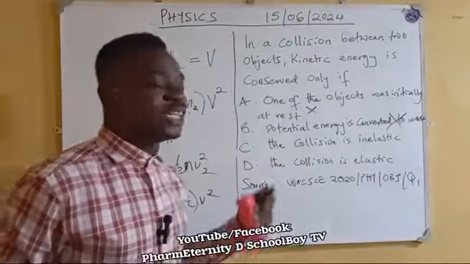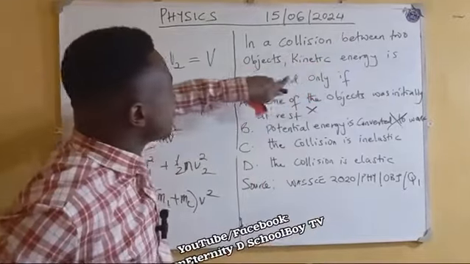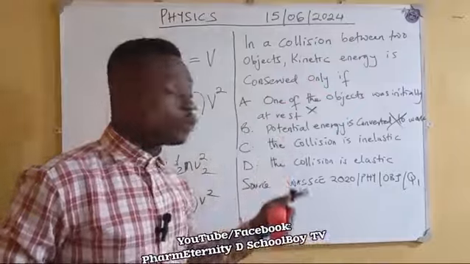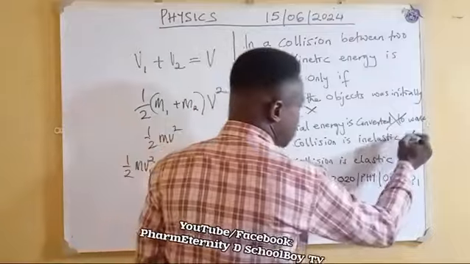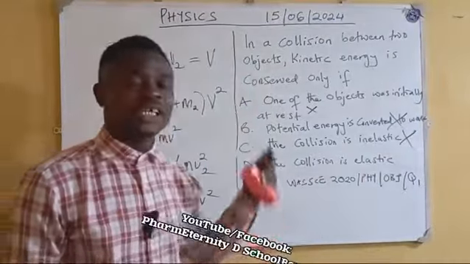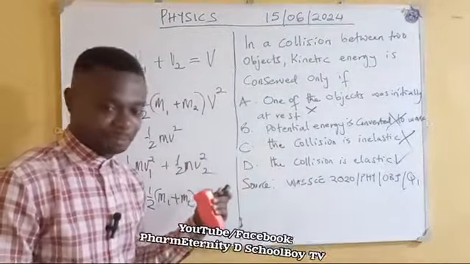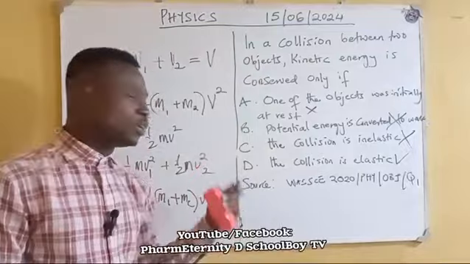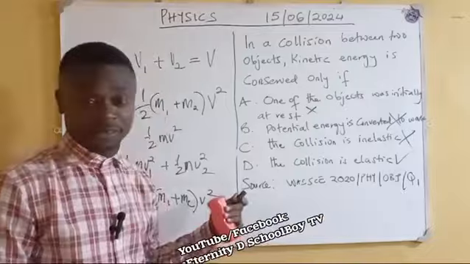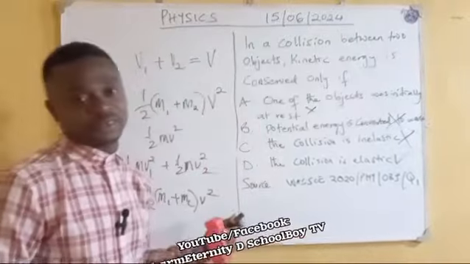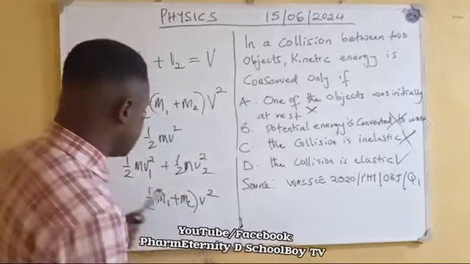C, the collision is inelastic. No, look at it. The question says in a collision between two objects, the kinetic energy is conserved. So in inelastic collision, kinetic energy is not conserved. So this is not the answer. D, the collision is elastic. This is the answer. This is in line with what I explained. In an elastic collision, the kinetic energy is conserved and the momentum is conserved. But in inelastic, the kinetic energy is not conserved. I explain what happened here.